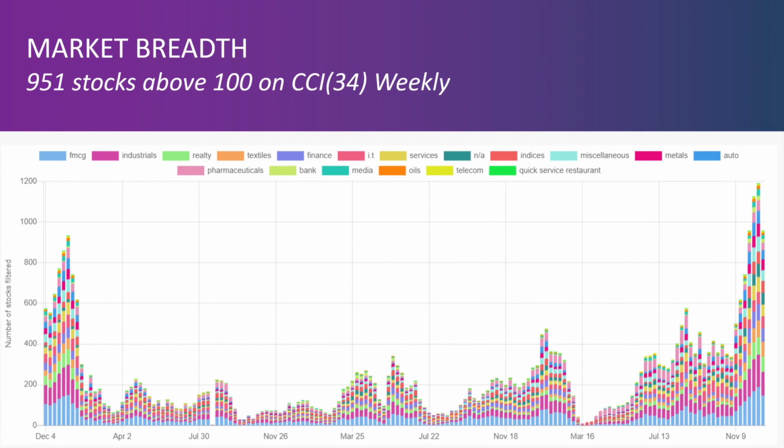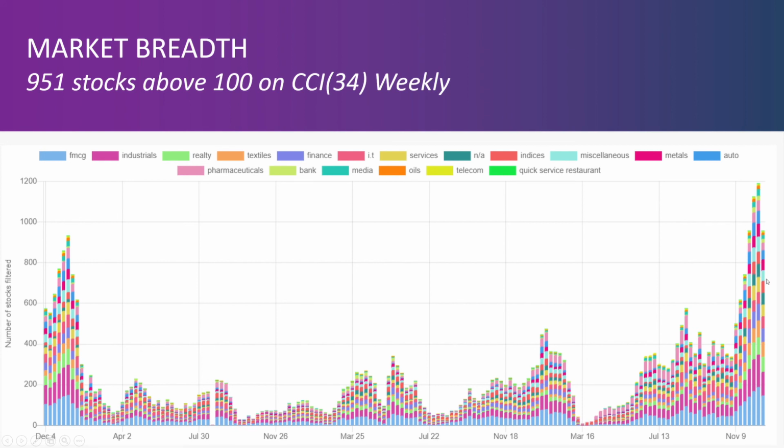Now looking at the overall market breadth, so I do keep posting this CCI from charting every week. Now the last few weeks we have seen some massive number of stocks trading above CCI weekly. I will do a separate video on CCI and why I use CCI, but for now the key takeaway should be that the number of stocks which are crossing 100, which basically indicates a bullish momentum, is just increasing week on week, except for this week.